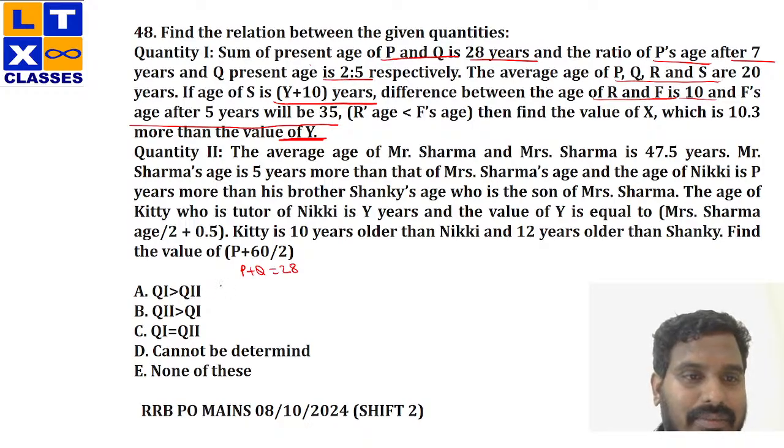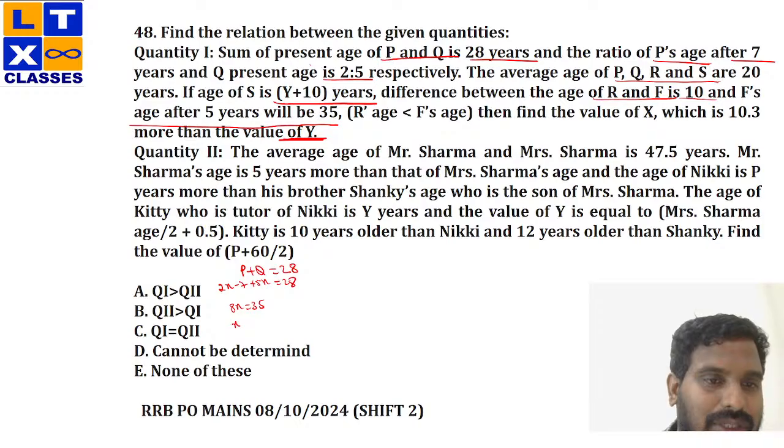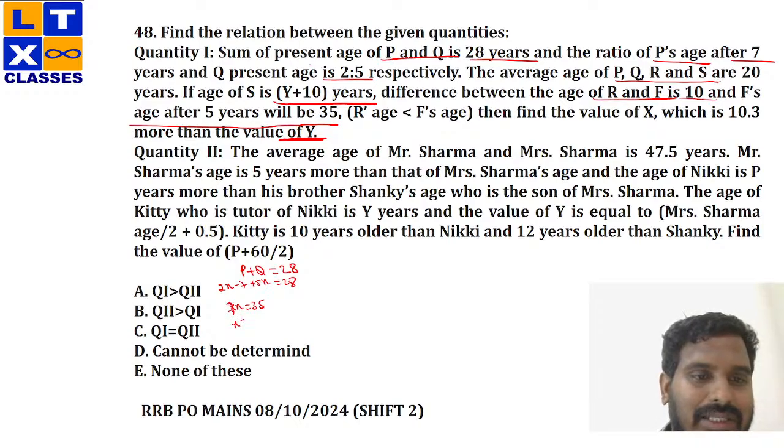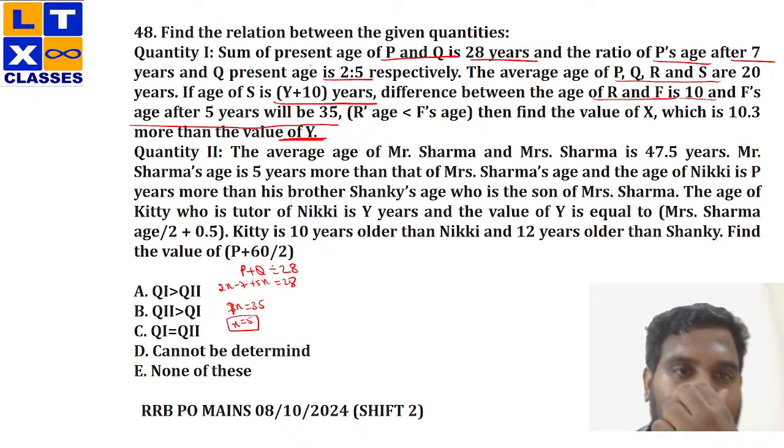And Q's present age is 5 parts itself, so this would be 5x. Now 2x plus 5x is 7x, and 7x equals 28 plus 7, which is 35. Then the value of x is 5.